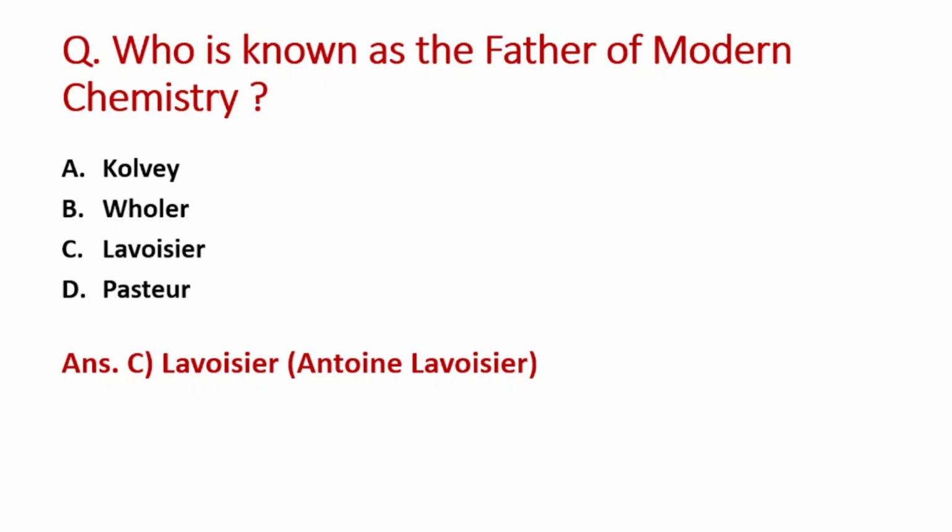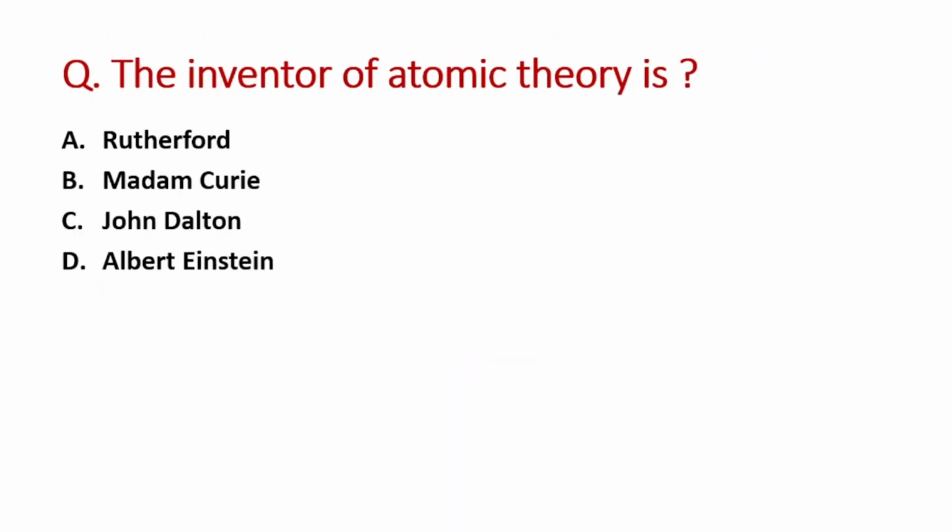And the full name is Antoine Lavoisier. Next question: the inventor of atomic theory is? A option is Rutherford, B is Marie Curie, C option is John Dalton, and D option is Albert Einstein. So the right answer is option C, that is John Dalton.